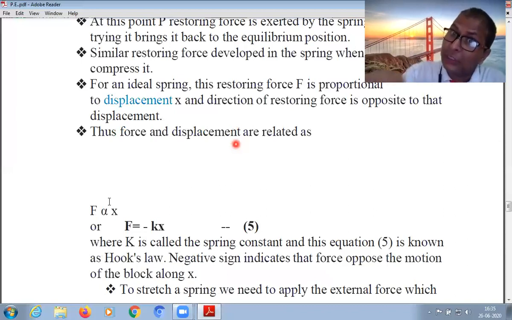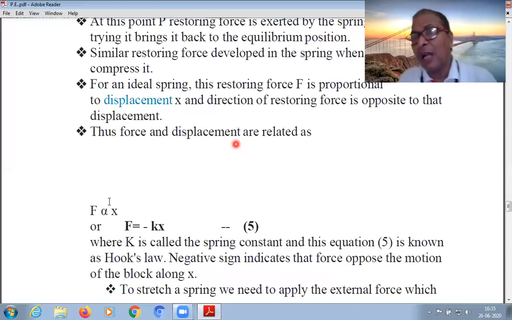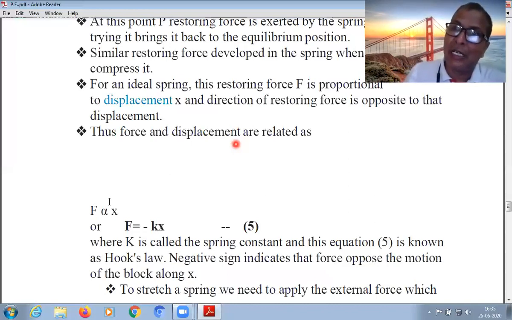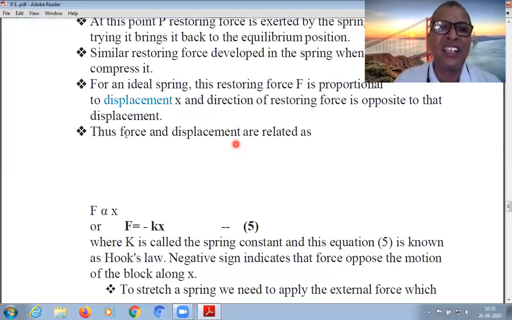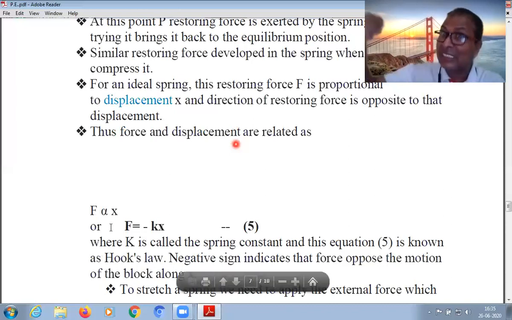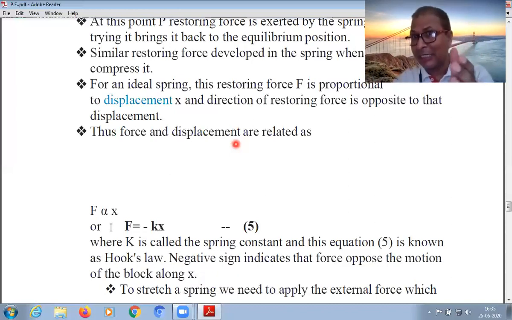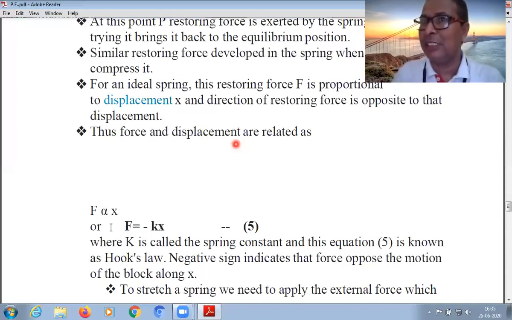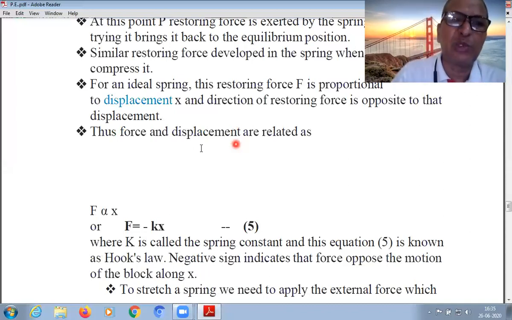This external force is to elongate the spring, and the restoring force is generated within the spring to oppose the external force. As the displacement increases, the restoring force also increases, with a negative sign. That is why it is mathematically represented by this sign: the restoring force F is directly proportional to x, with a negative sign.